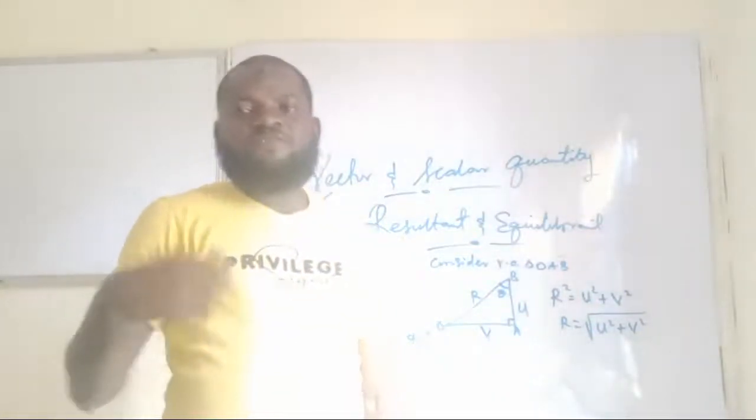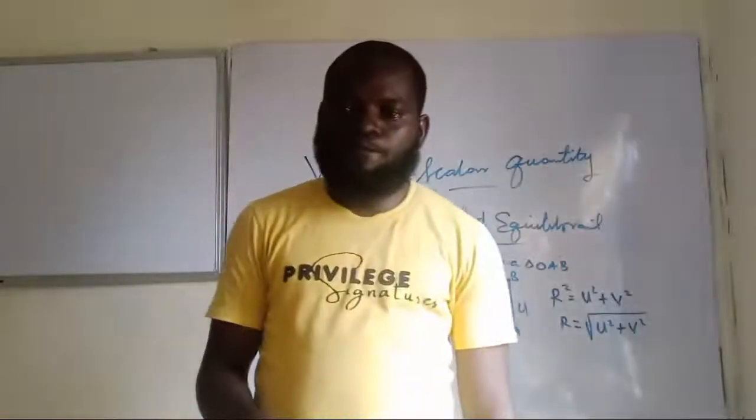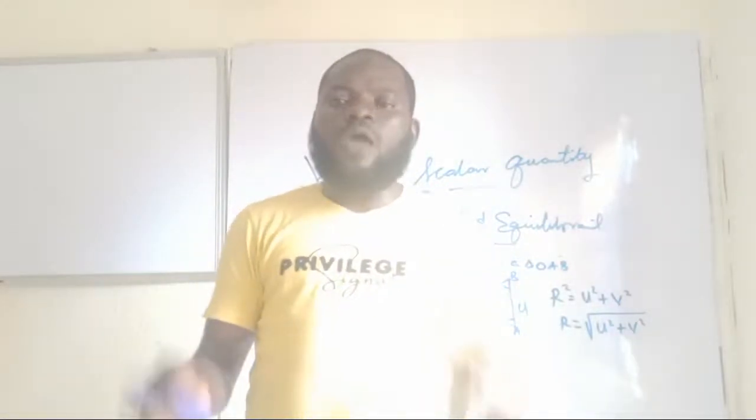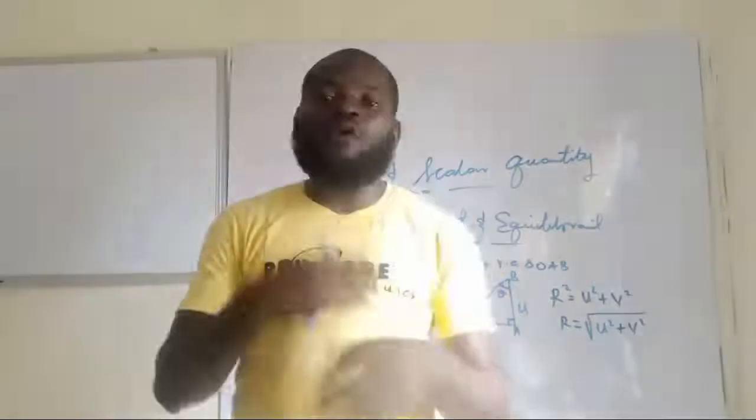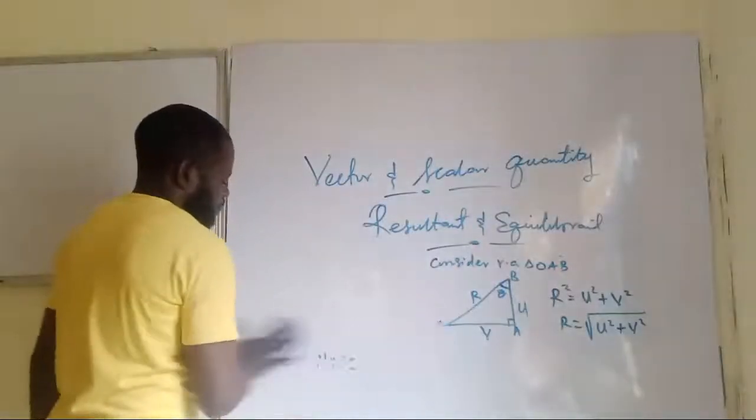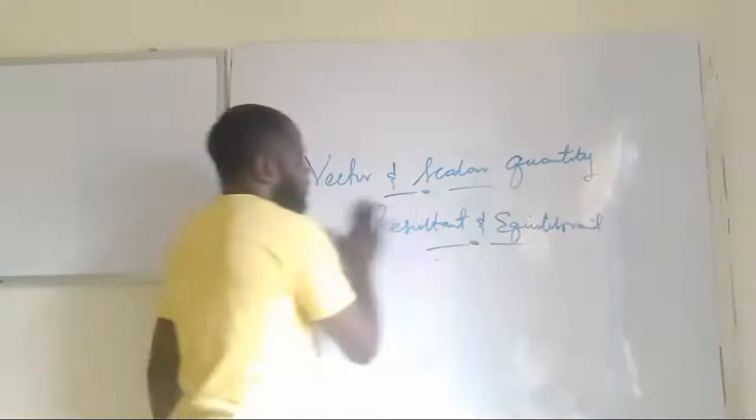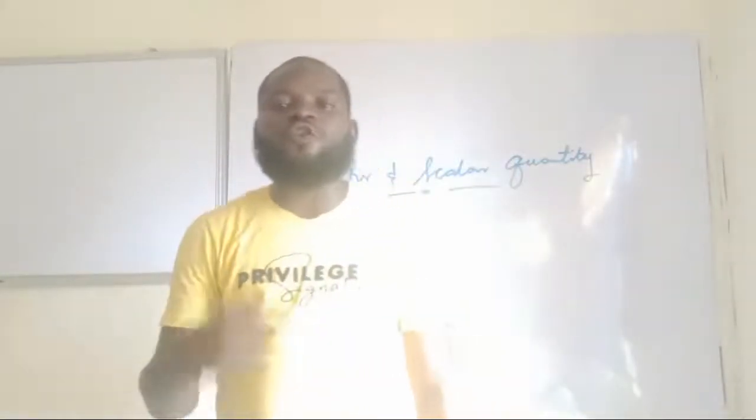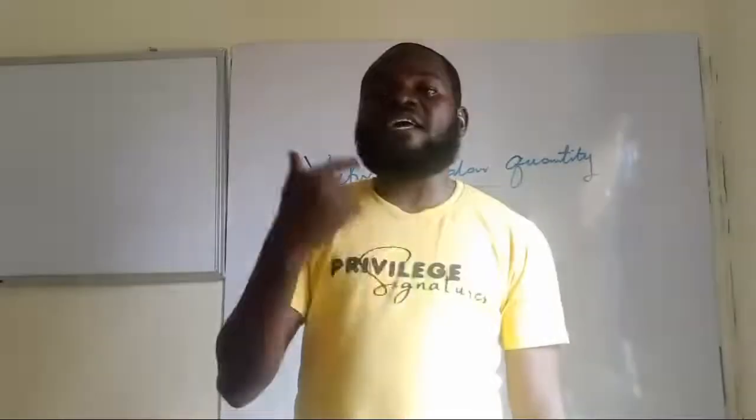Now, what if the vectors are not perpendicular? That is, they are more than two. It's fine. When there are more than two vectors, there is a way we can also find their resultant. But before then, we need to understand what they call resolution of a vector. What is resolution of a vector? Resolution of a vector is the breaking down of a given vector into its components.